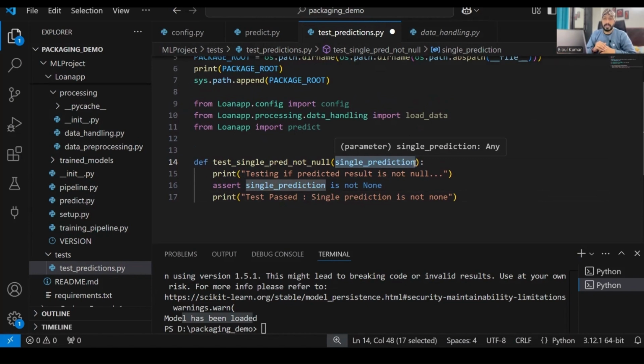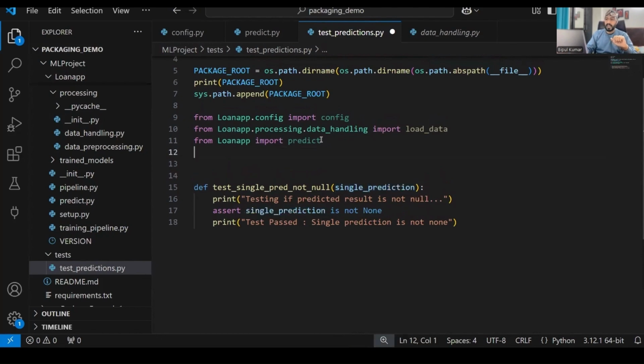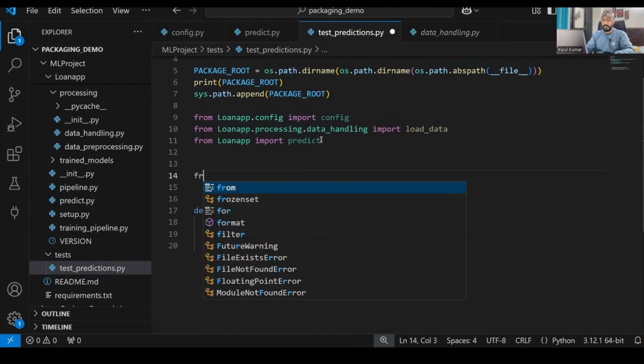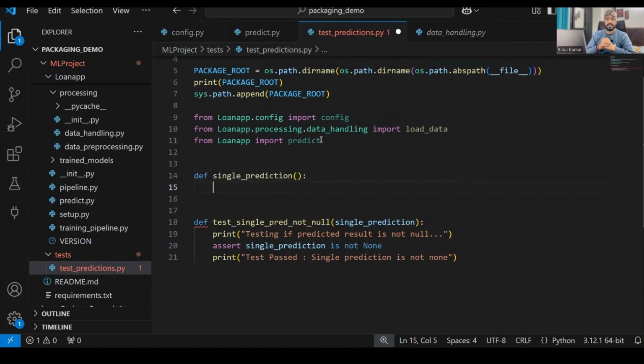Now the question: how can we pass the predicted value over here? To pass the predicted value, we need to do prediction on any single data row. What do we need to do? We need to do prediction on any single data row. So for that, we'll write the logic over here, def single prediction. All right, and here we write a logic for predicting the value.